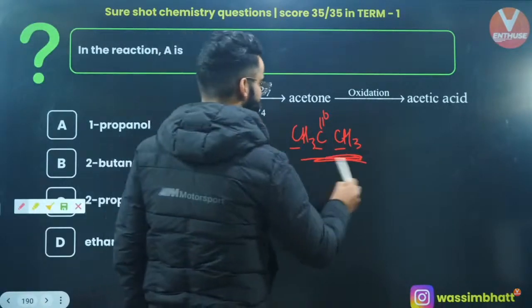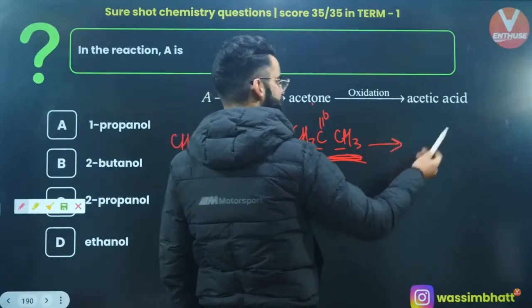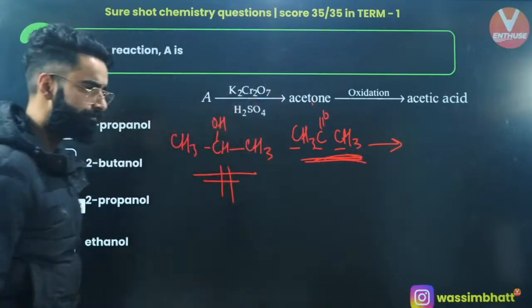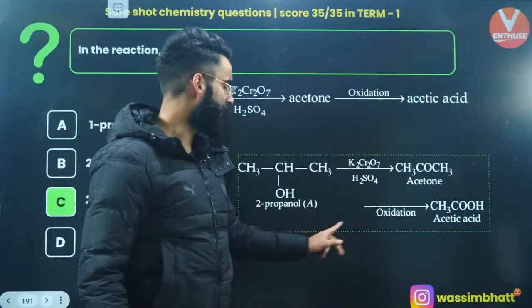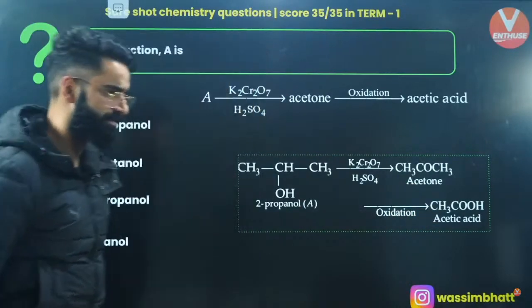2 propanol only will be giving you acetone, and acetone will be giving you acetic acid, right? So option C is absolutely the one which is correct. You'll be starting with 2 propanol, you'll be getting acetone, and finally you'll be getting the acetic acid.